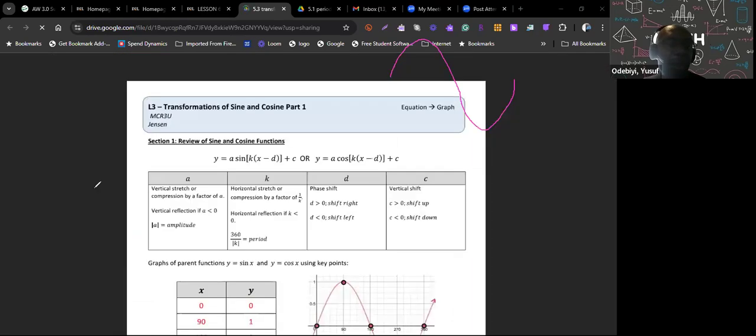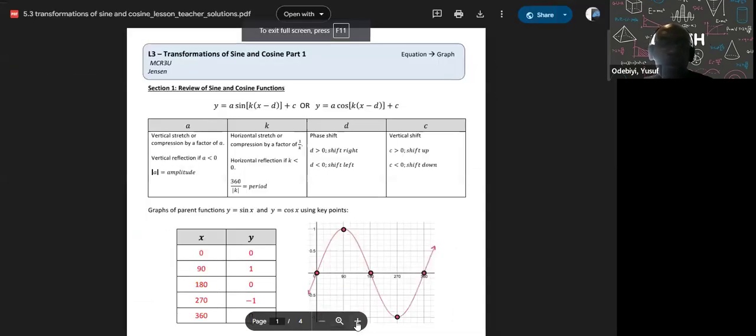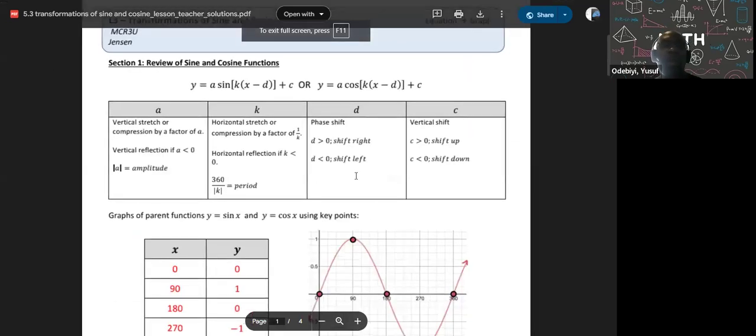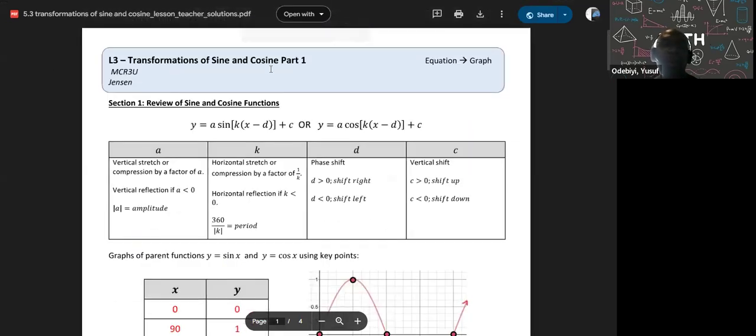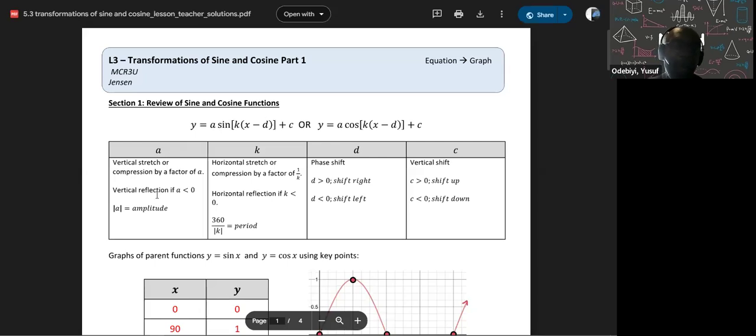Let me clear my screen here. Zoom in a little bit. Maximize the screen. Zoom in. Okay. So here is our transformation. Again, you can transform either a sine or a cosine. Doesn't matter, but that's your equation there. And then you also have an A.